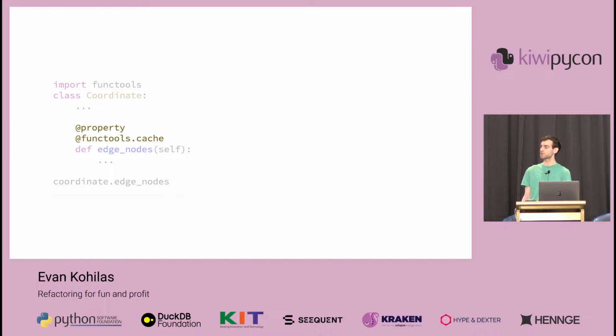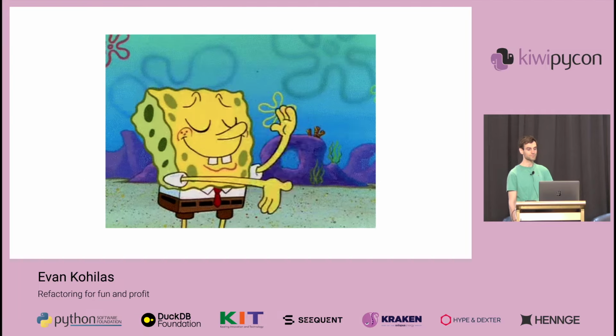However, this can lead to memory leaks, as the cache may retain instance references, preventing garbage collection. The solution is to use the cached property decorator, which does both in one go. Easily one of my favorite Python built-ins, and one that I found solved so many linter warnings as well.